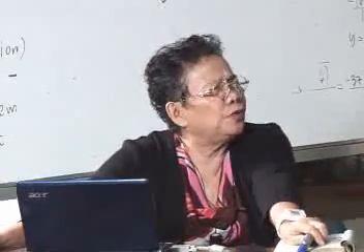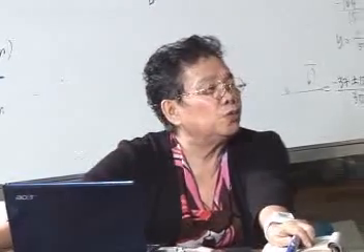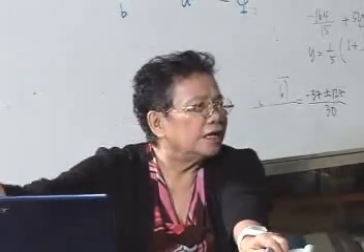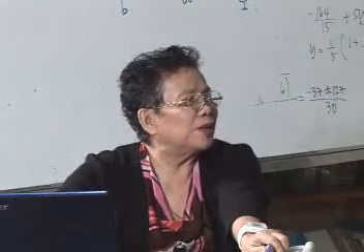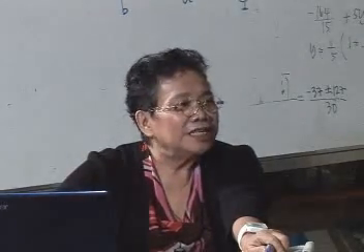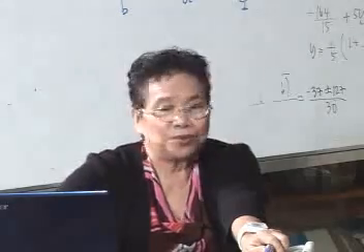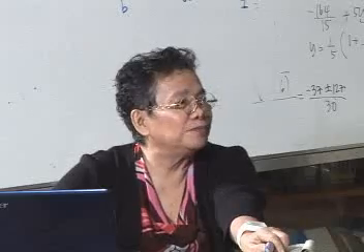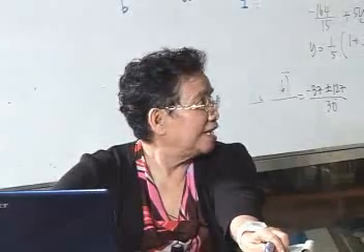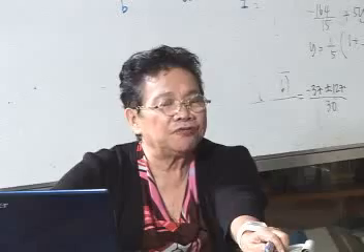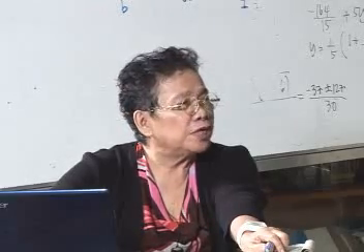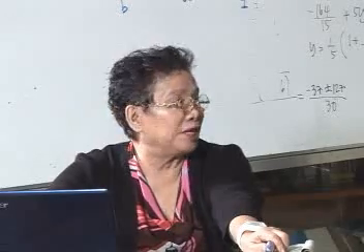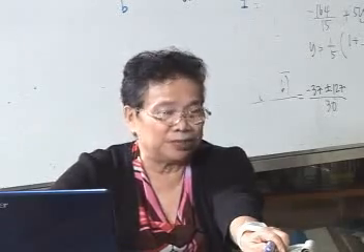So for instance, what if you have 1, 1, 2 as sides, 1 inch, 1 inch, 2 inches? Can you form a triangle? Why not? 1 plus 1 is 2. The sum is not greater than the third side, which is 2. Okay. But how about 3, 4, 5? Yes. Take any side, say 4. 4 is greater than the difference of 3 and 5, and it is less than the sum of 3 and 5. So 3, 4, 5 certainly can form a triangle.